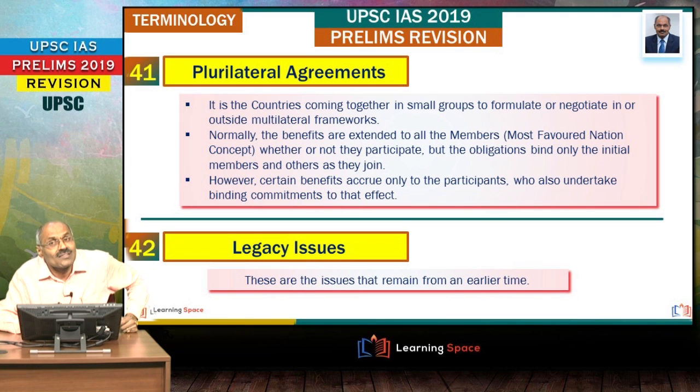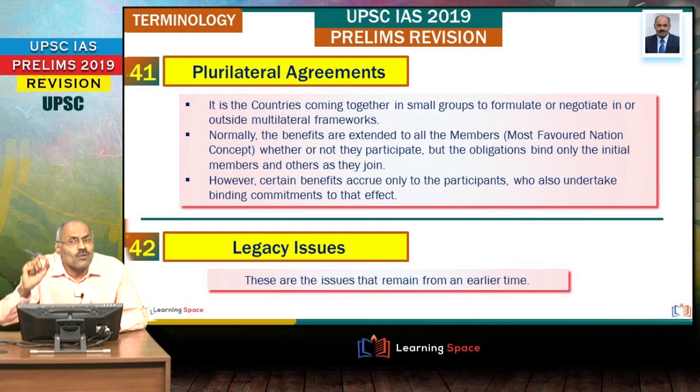In recent times, we are hearing about it. Some people say plurilateral agreements strike at the multilateral organization like WTO. WTO works on the basis of consensus. Please do not forget, right? All the members have to agree. So that is the concept of World Trade Organization. World Trade Organization works on the principle of consensus, right?